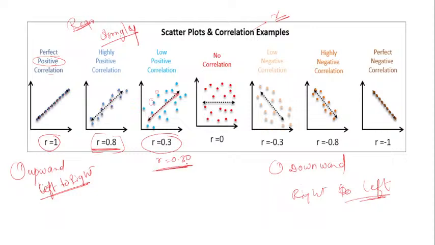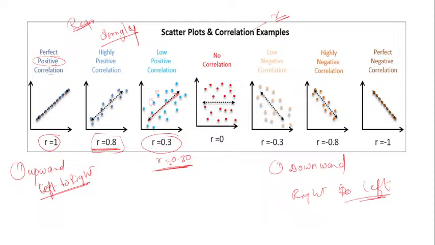If it is near about this, that means the R value is 0.30, which is a low positive. If there is a positive sign, it is positively correlated. If there is a negative sign, it is negatively correlated.